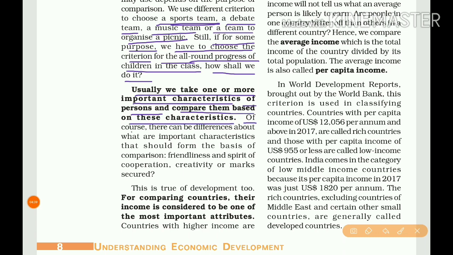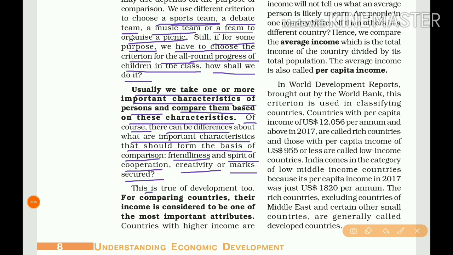Of course, there can be differences about what important characteristics should form the basis of comparison, like friendliness, a spirit of cooperation, creativity, or marks secured. These are the characteristics to compare persons for certain purposes.